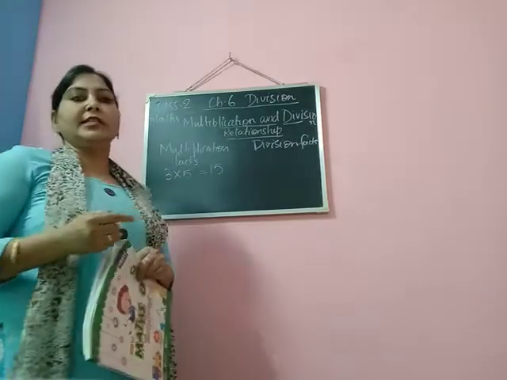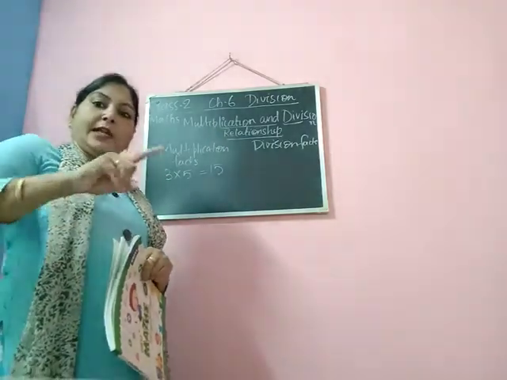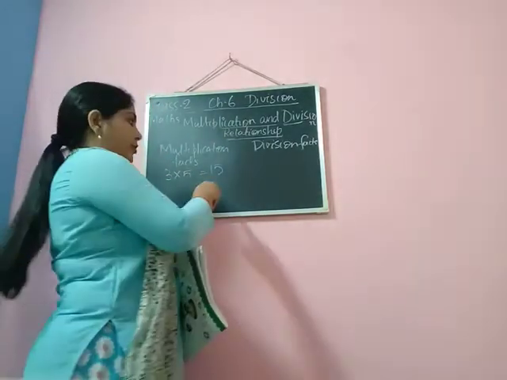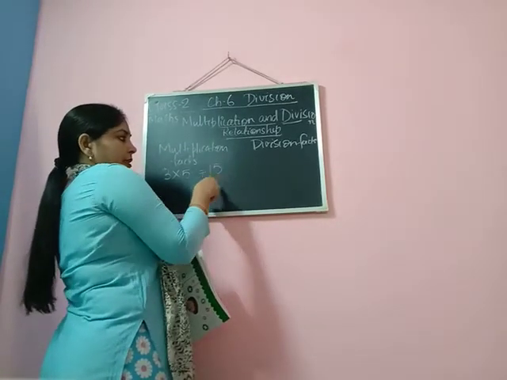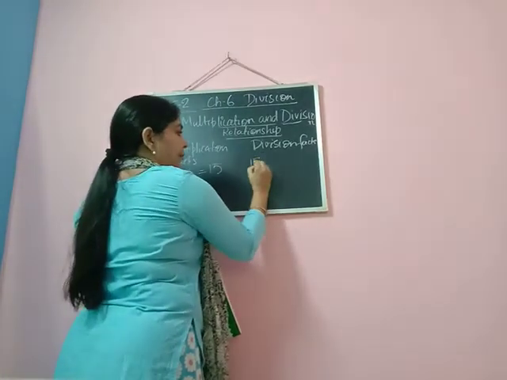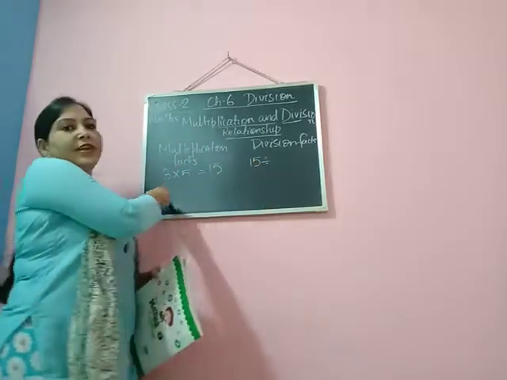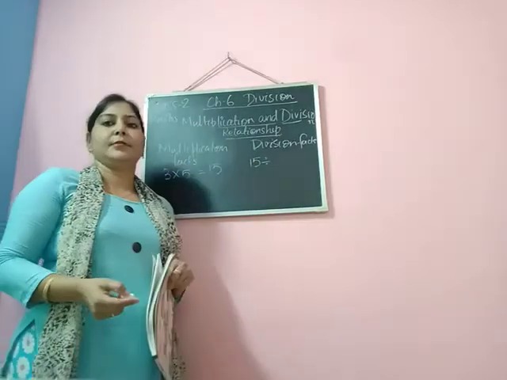Now this is the multiplication fact. Now what will be the division fact of this? So what we are going to do? This 15 we are dividing by one of the factors of this. Okay.